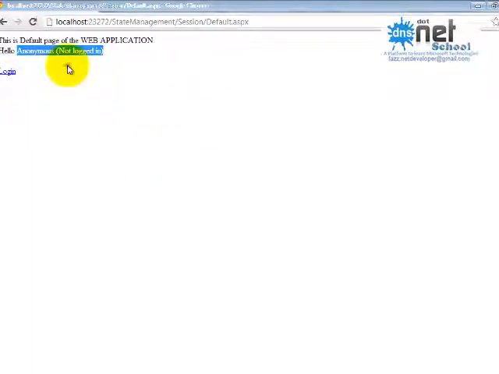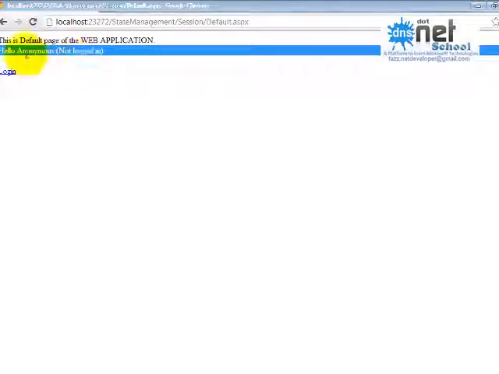In the page load event only we are checking whether the session is null or not. Right now as we are coming directly, the session is null. If I had given some details in the text box, username and password, and clicked the button, then some value would be there in the session. But in the URL I just typed the page, so the session value is not there. Right now the session is null at the server, so it is giving me this message. Now let us click login.